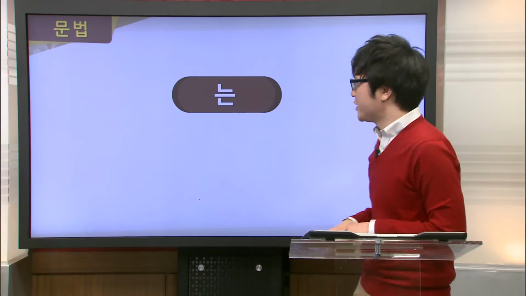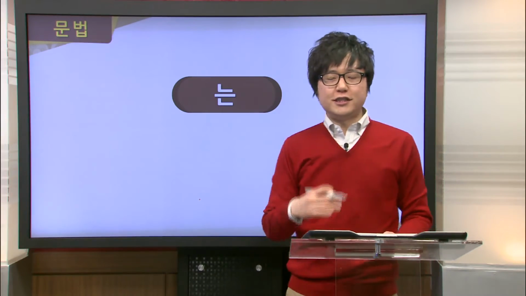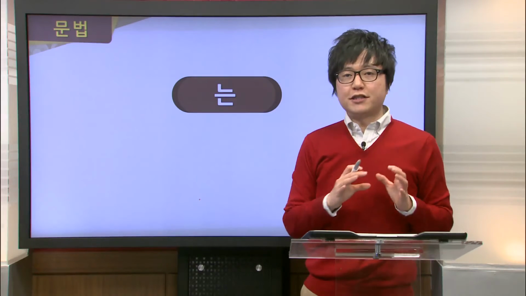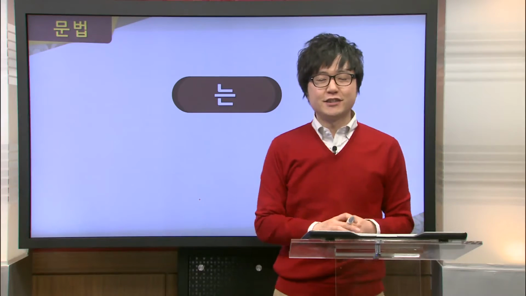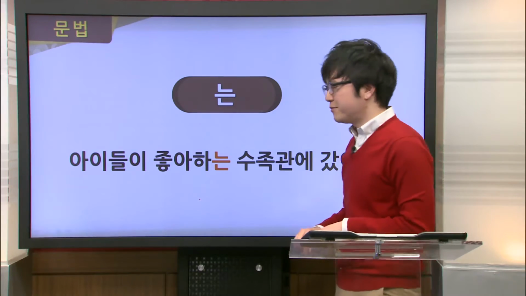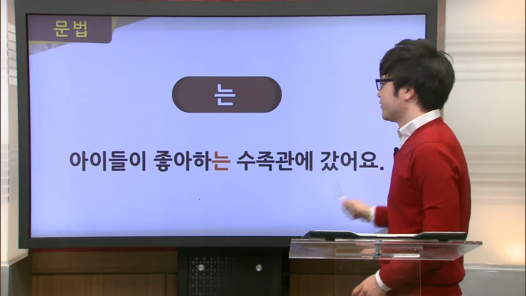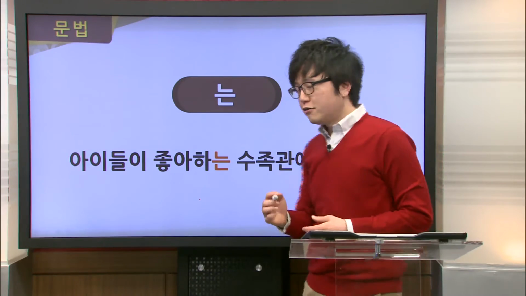Our first grammar point here is this 는. Now, 는 is used to describe a noun with an action. Now, this action takes place in the present. So, let's go ahead and take a look at an example. Our first example here is 아이들이 좋아하는 수족관에 갔어요. So remember, this is what Mr. Lee told Mr. Kim.